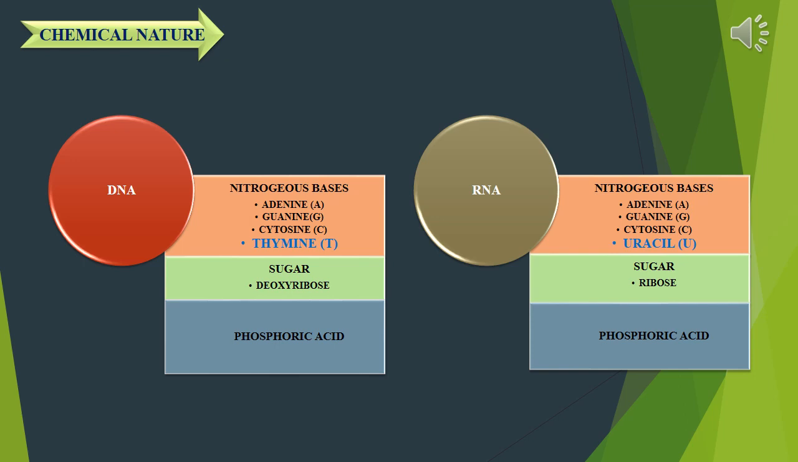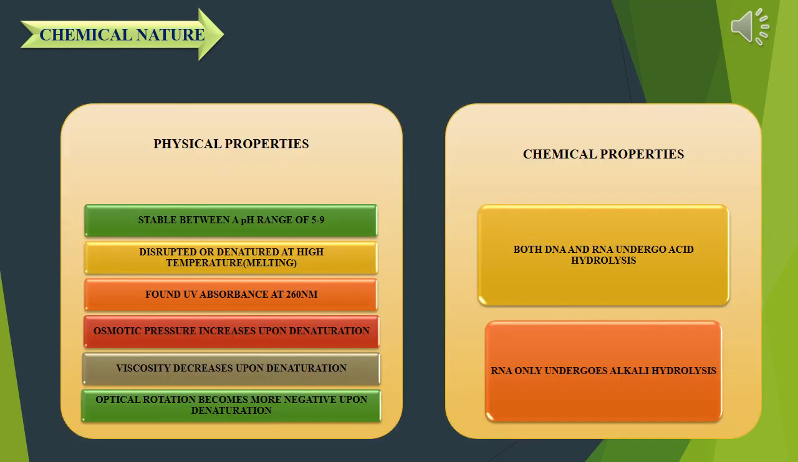Coming to sugar, DNA has deoxyribose, hence it is named deoxyribonucleic acid, whereas RNA has ribose, hence it is called ribonucleic acid. Both DNA and RNA have phosphoric acid. So this is the chemical nature of DNA and RNA. Next, coming to the physical and chemical properties of DNA and RNA.